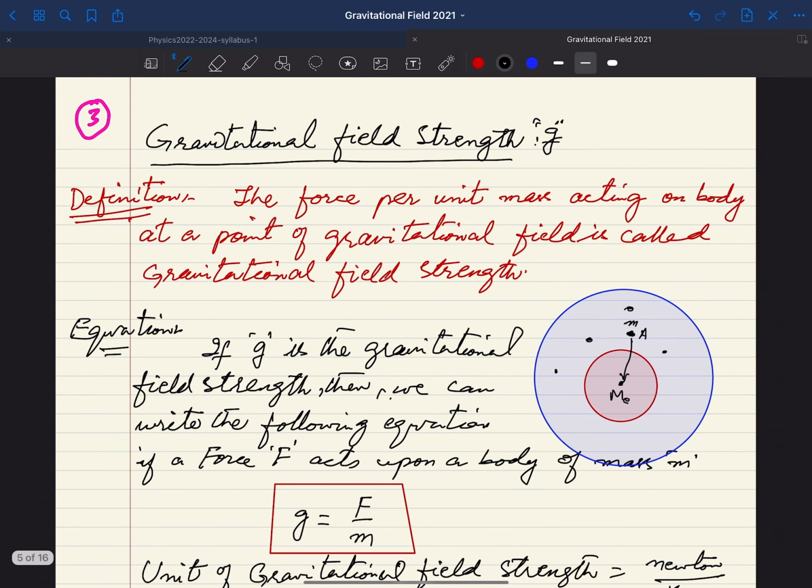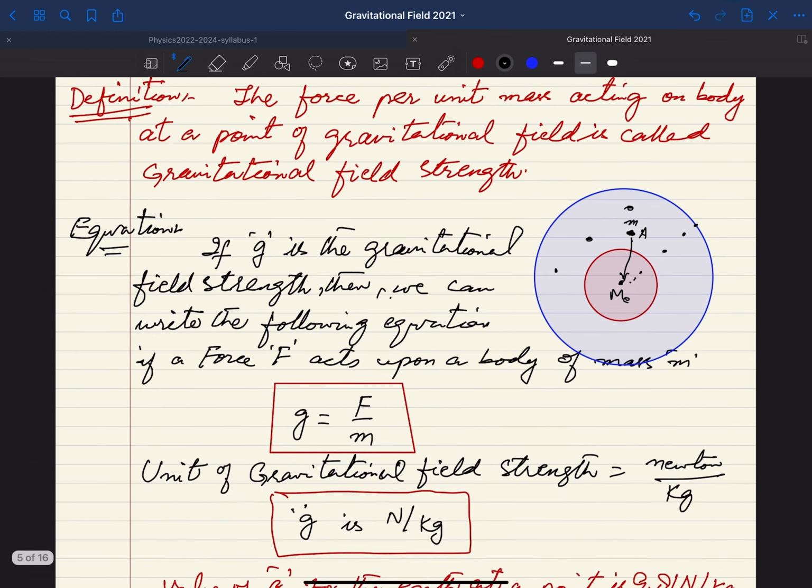If you are going away from the source, away from the earth, the gravitational field strength will be different at this point, at that point, or somewhere even inside the earth. So this is what we actually want to know.